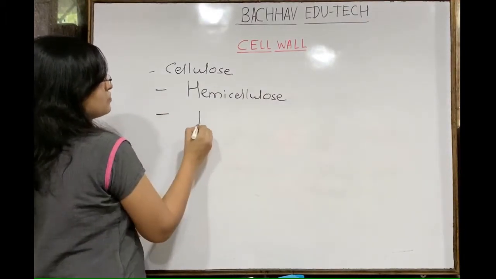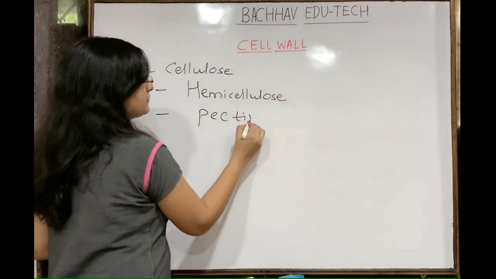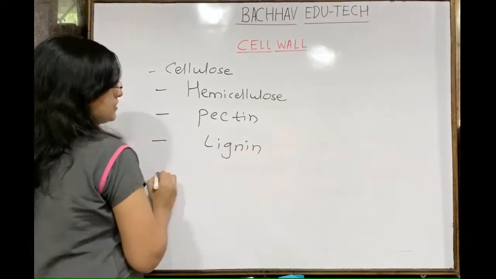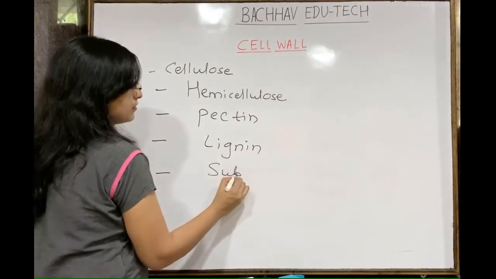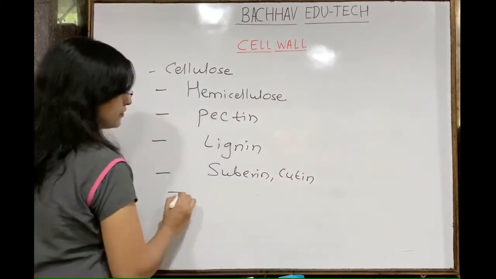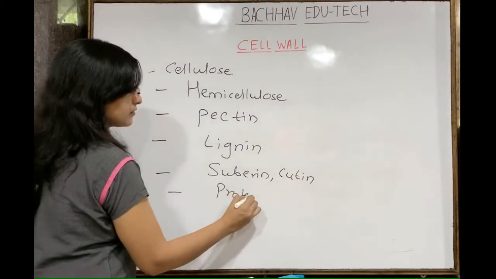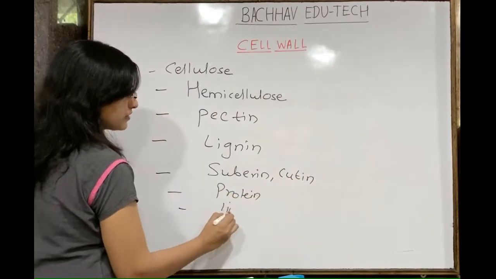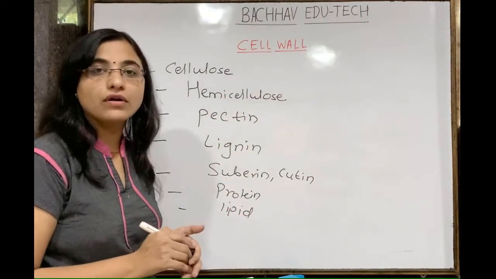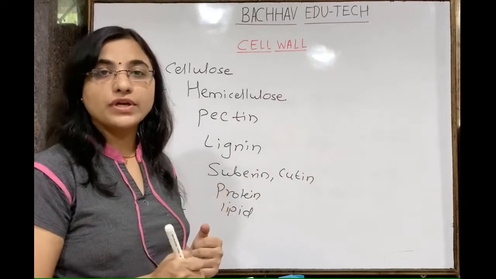Then pectin is also present. There is lignin. Also there is suberin, cutin. A number of different proteins are present. Some lipids are also present. So many things are present in the plant cell wall to give it proper protection.